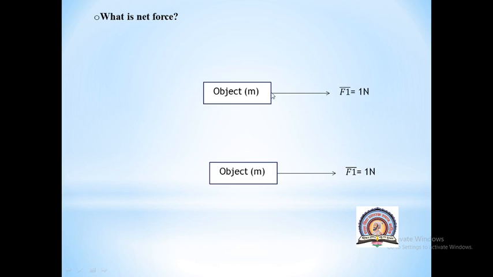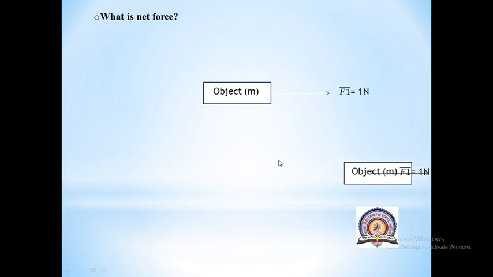Now this unbalanced force is applied to an object having mass m at rest. So what will happen? Let's see. Now observe this figure, the second figure. There is an animation, you have to observe it carefully. Look at this. By application of force, what happens? Your object started to move. This is nothing but Newton's first law.